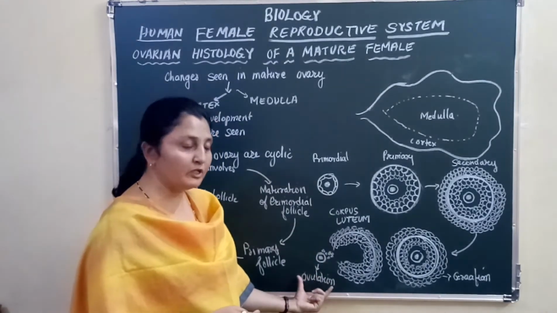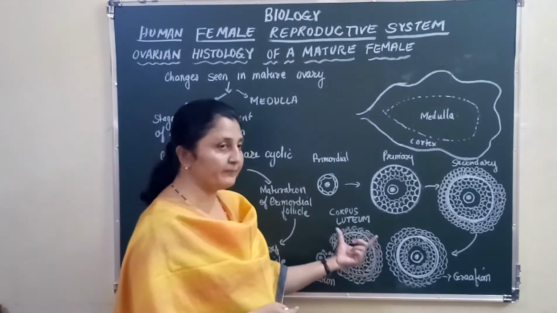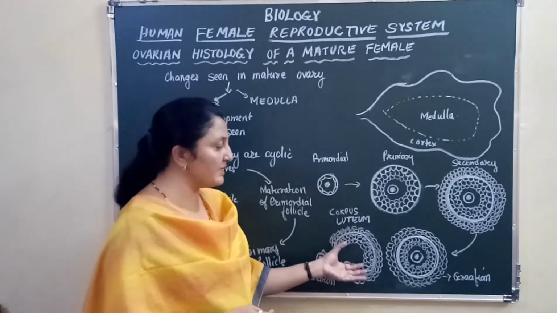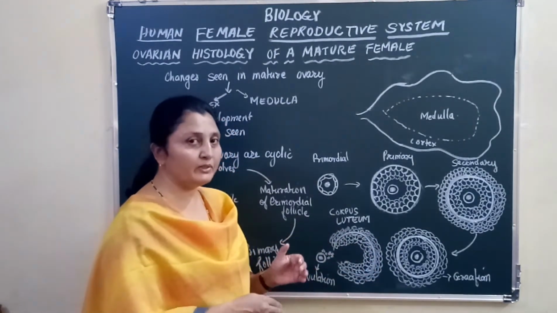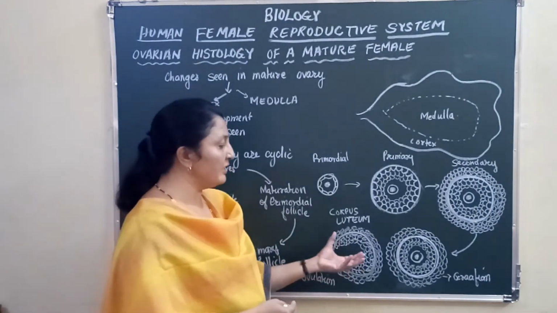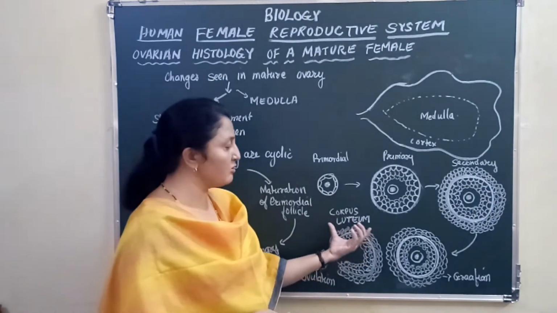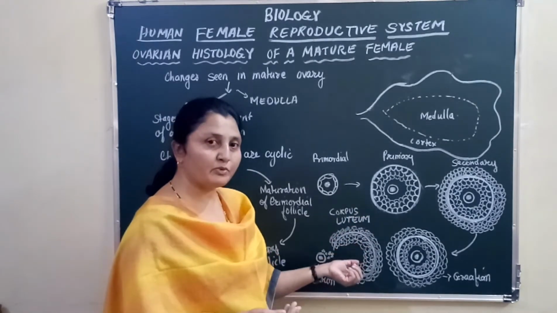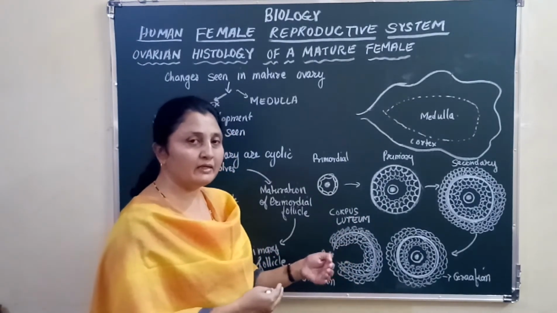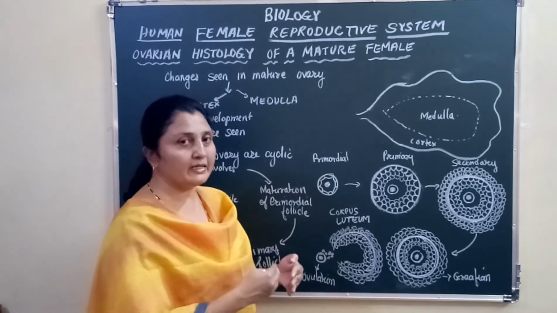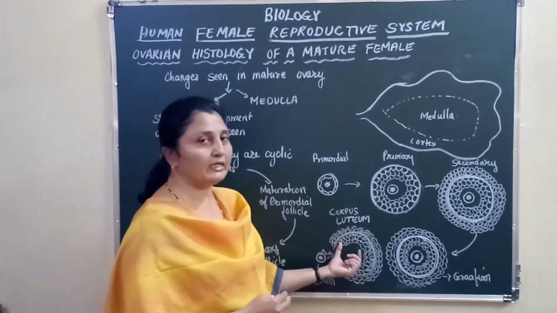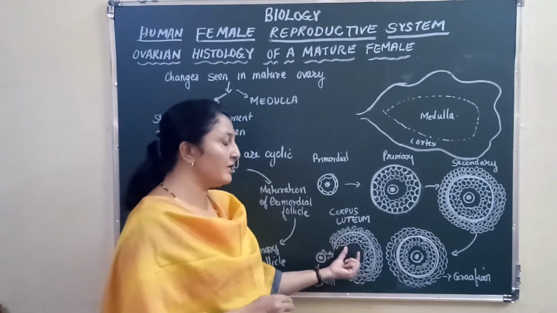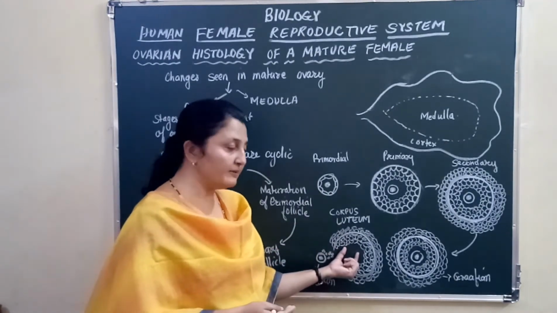So after ovulation, whatever is left behind, the empty shell with multicellular structure, gets converted into a temporary endocrine gland, a yellowish colored mass called the corpus luteum, right? It will secrete a hormone called progesterone to maintain the pregnancy. That is, it will wait till fertilization takes place. If fertilization takes place, it will continue to stay, correct?